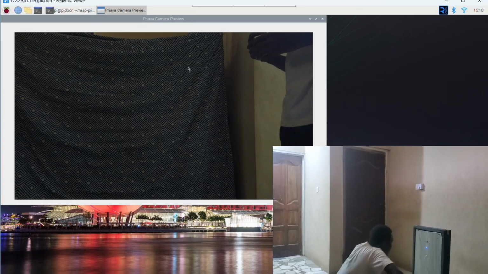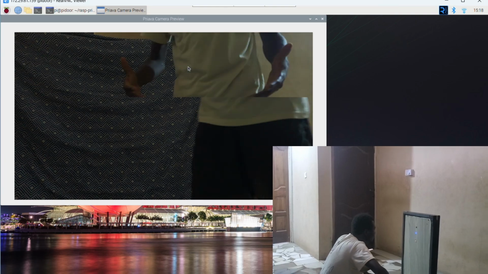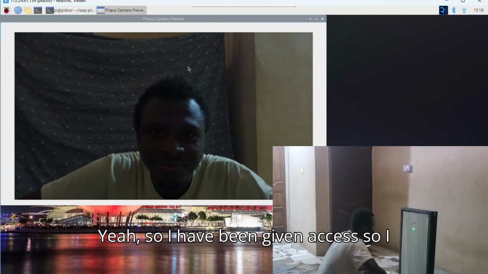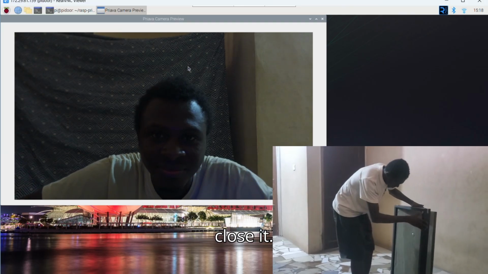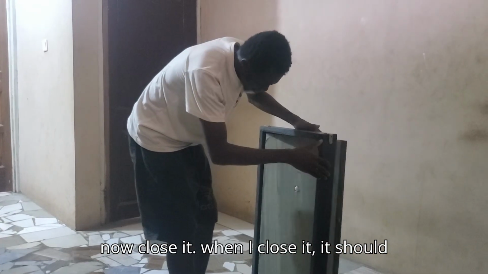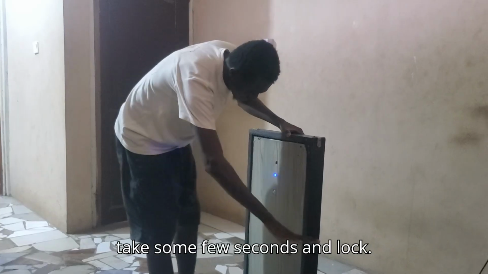Yeah, I've been given access, so I can now open the door, and then close it. When I close it, it should take a few seconds and then it will lock.